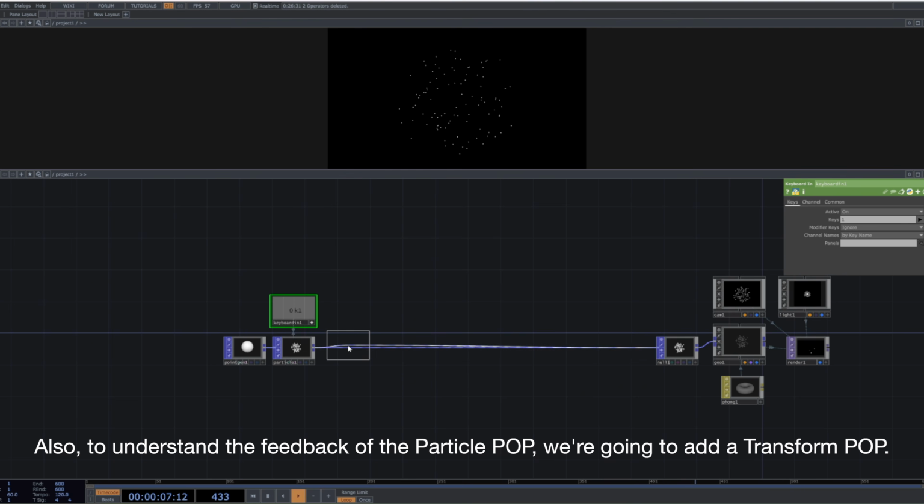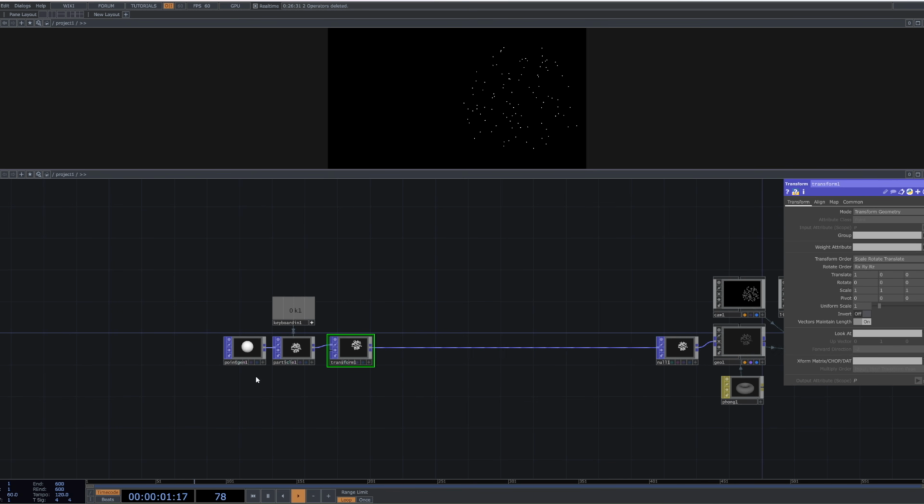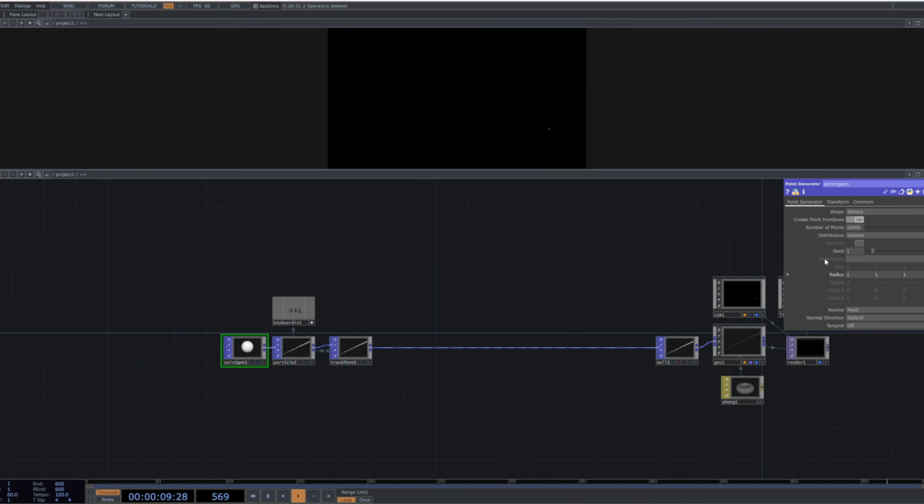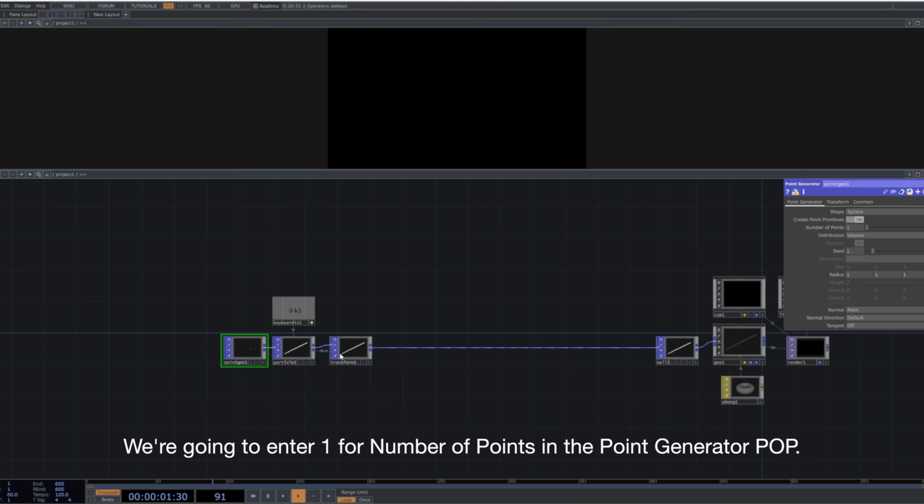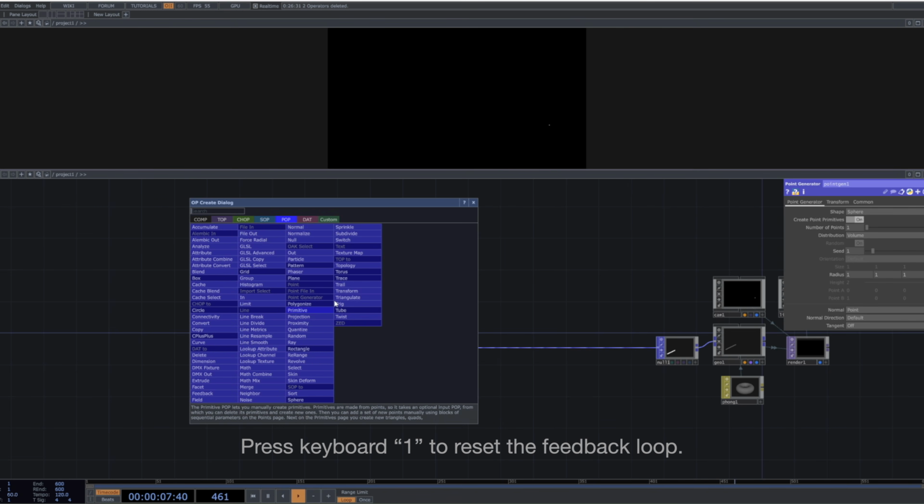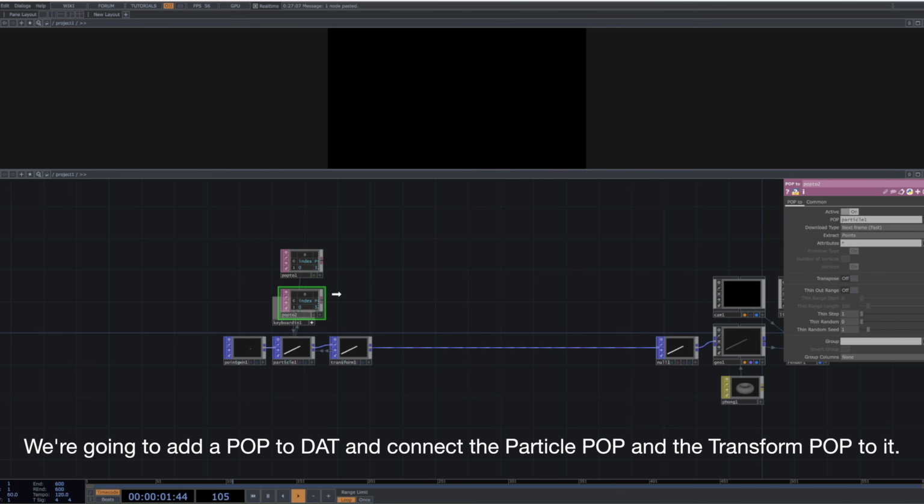Also, to understand the feedback of the particle POP, we're going to add a transform POP. We're going to drag and drop the transform POP onto the particle POP to create a feedback loop. We're going to enter 1 for number of points in the point generator POP. Press keyboard 1 to reset the feedback loop. We're going to add a POP to DAT and connect the particle POP and the transform POP to it.